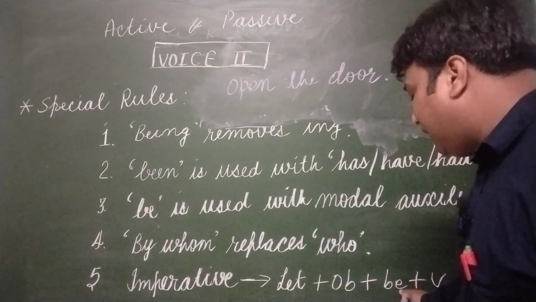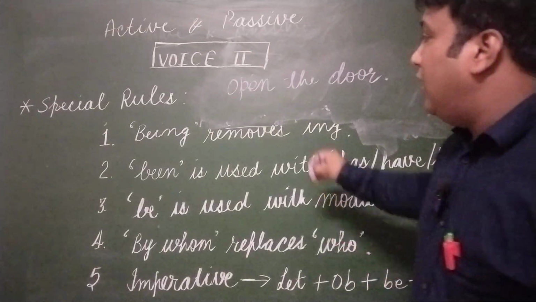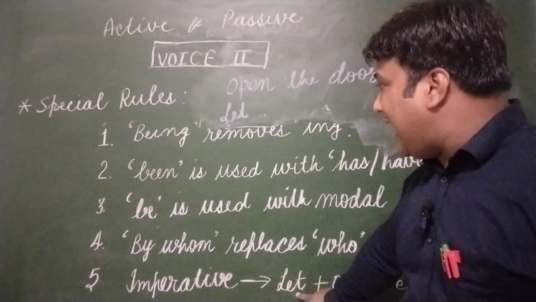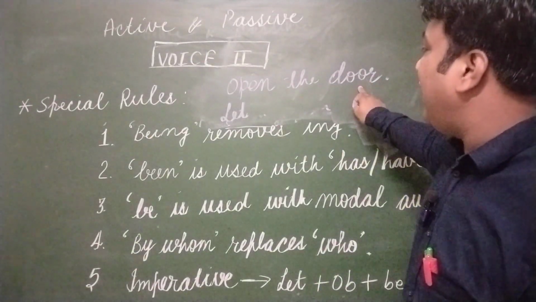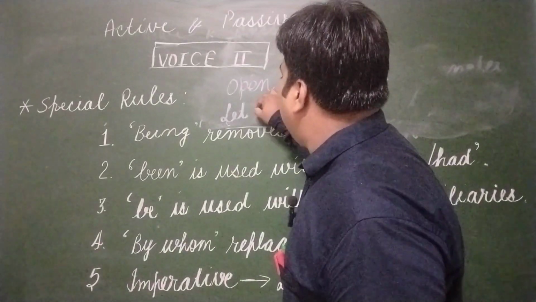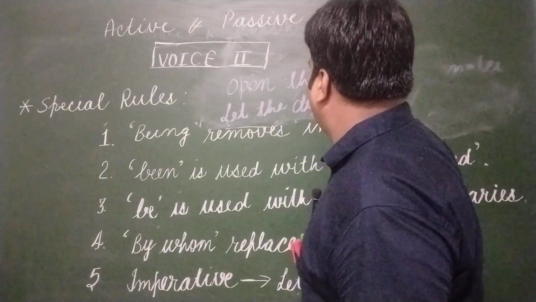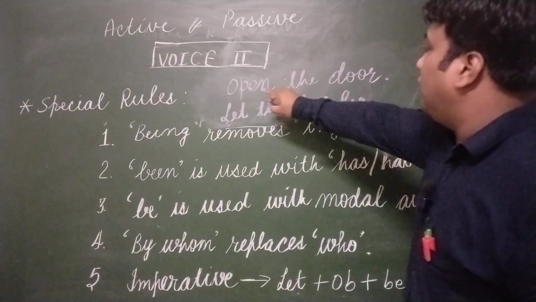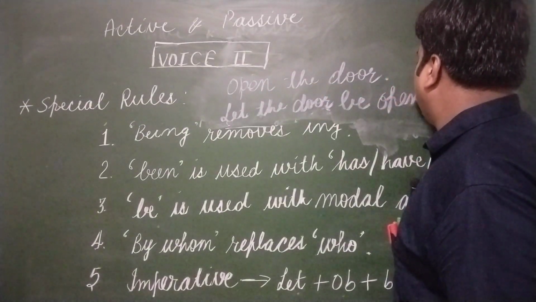Let plus object plus be plus V3. Let, we have placed this value here. Let object, which is object? The door. Let the door. Now be, verb third, open, opened.